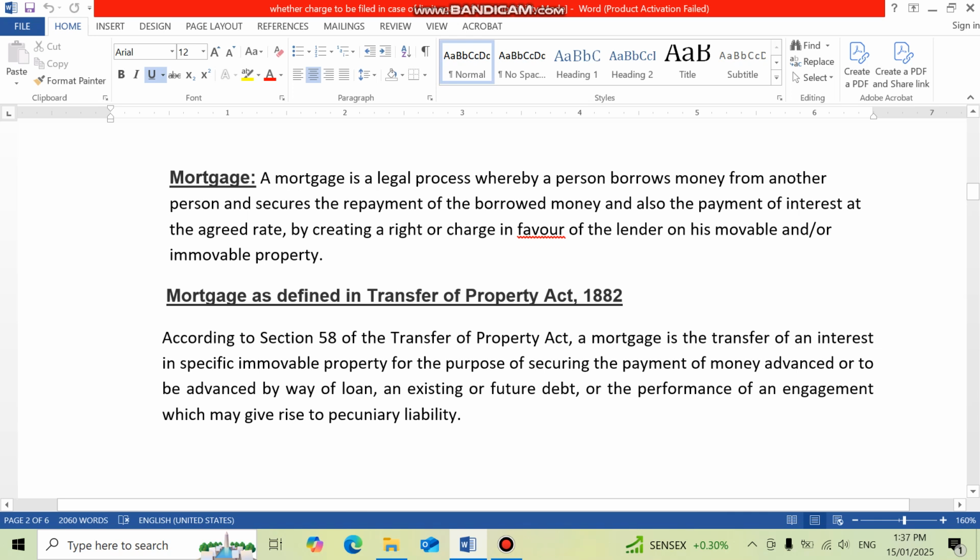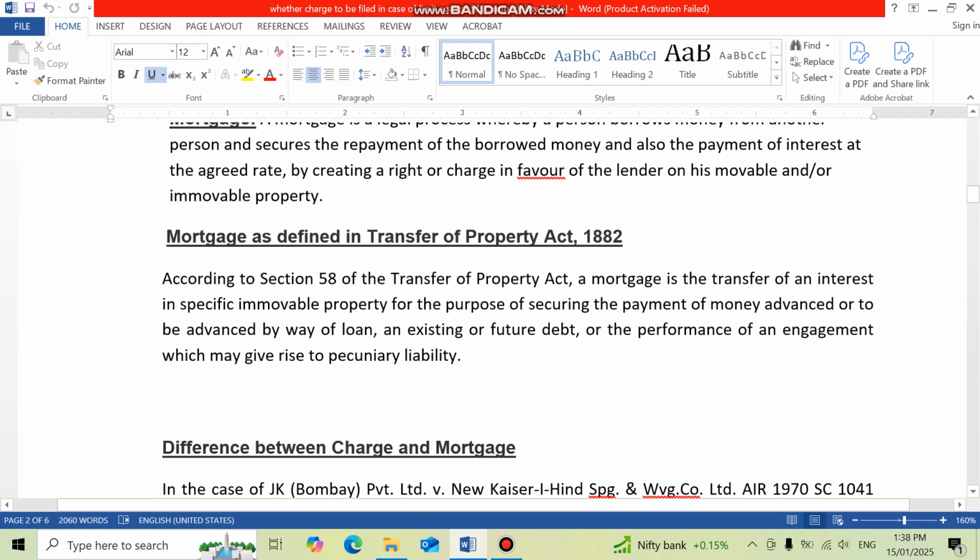Now, mortgage as defined in Transfer of Property Act 1882. According to Section 58 of the Transfer of Property Act, a mortgage is the transfer of an interest in specific immovable property for the purpose of securing the payment of money advanced or to be advanced by a loan, on existing or future debt, or the performance of an engagement which may give rise to pecuniary liability.